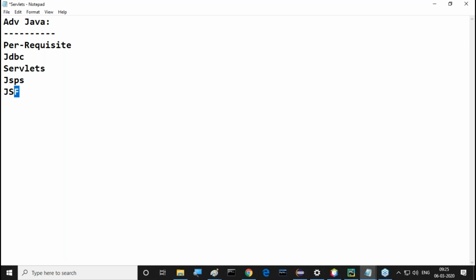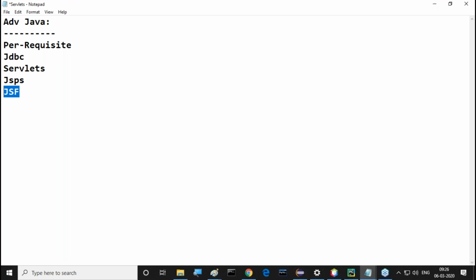This topic may take somewhat extra time, a long time, but there is no need to worry about that. Up to how much is required, basic awareness I will provide. At least 4 or 5 examples we are going to see on the basis of JSF on different concepts. By that, we are able to have a concrete platform on which advanced Java stands.